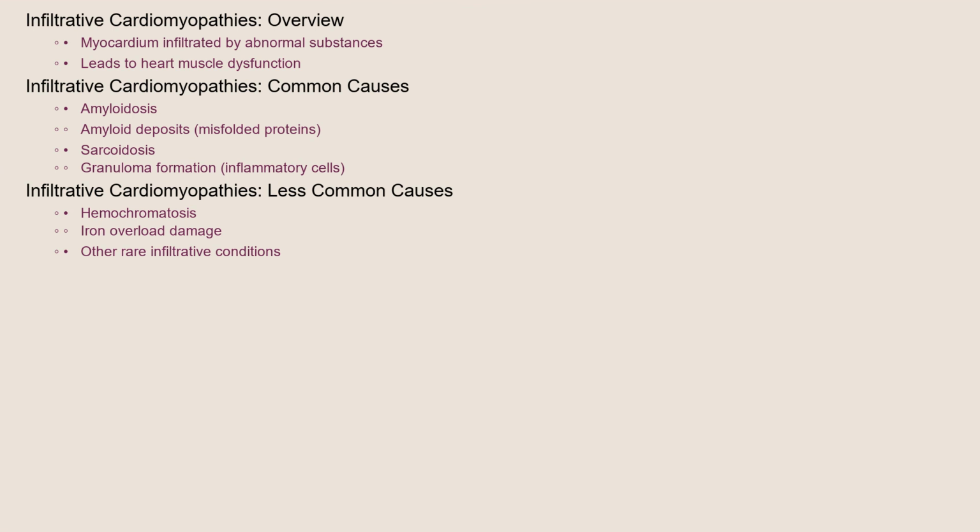Infiltrative cardiomyopathies arise when abnormal substances infiltrate the myocardium, the heart muscle. Amyloidosis is a prime example where misfolded proteins called amyloids deposit in the heart. Sarcoidosis, another significant cause, involves the formation of granulomas, clumps of inflammatory cells, within the heart tissue. Less common causes include hemochromatosis, where iron overload damages the heart, and other rare infiltrative conditions.